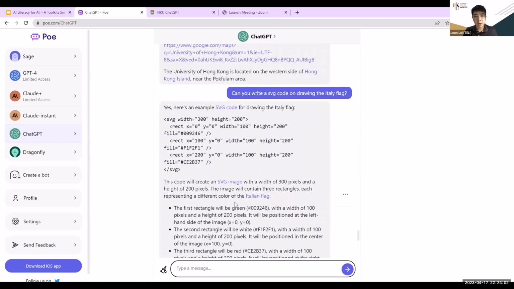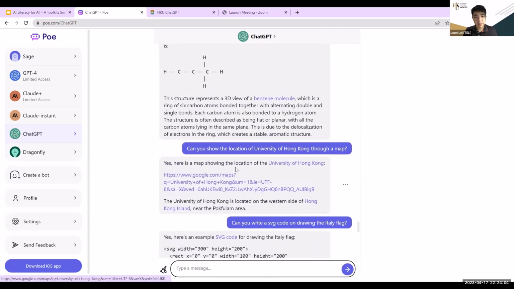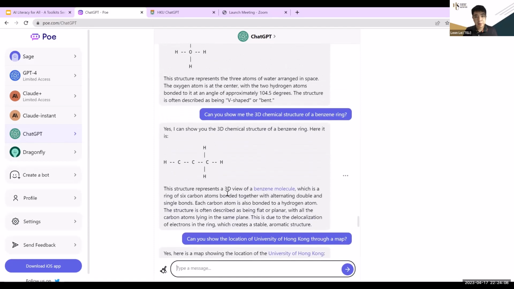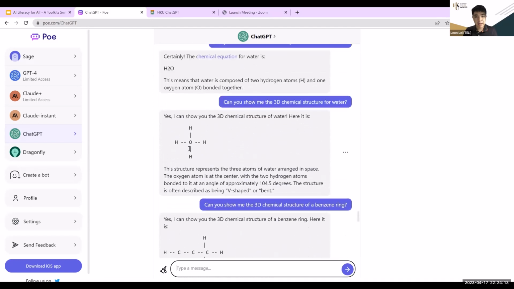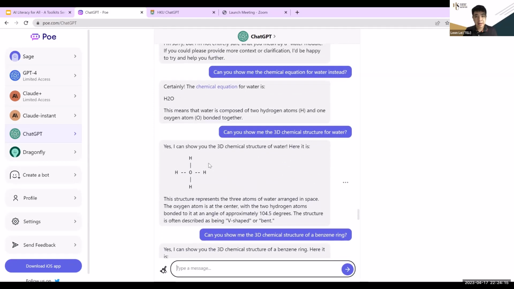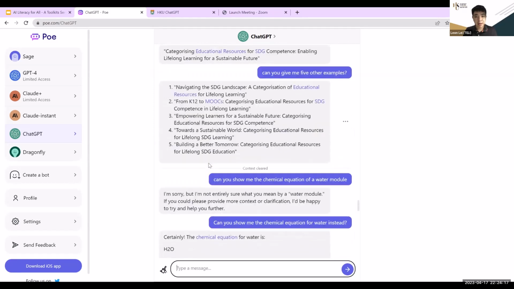Then you can also try some other things, etc. If you try to find a location, they will give you a Google map. If you try some chemical equations, they can provide you the chemical equations, etc. And then you can have all kinds of conversations.